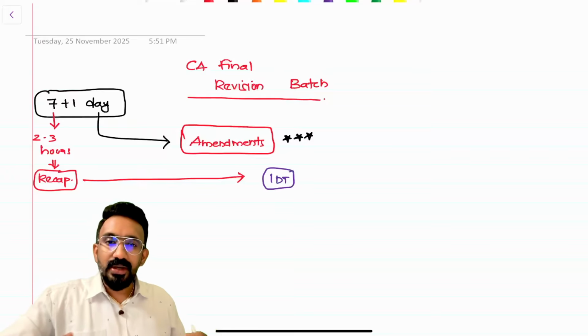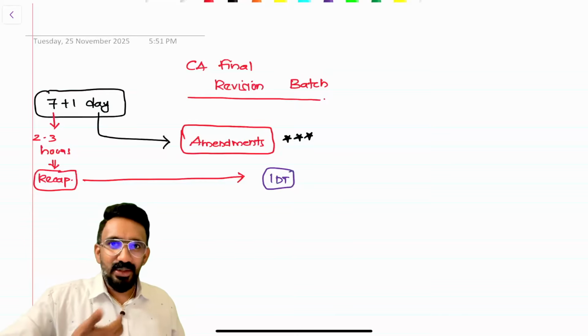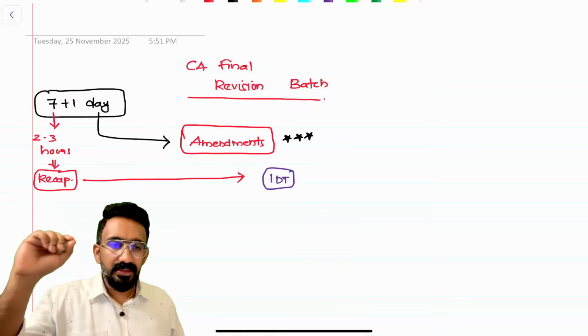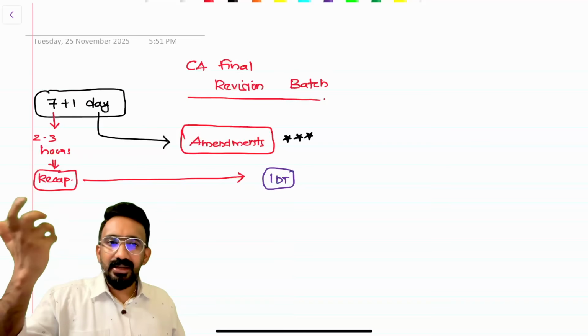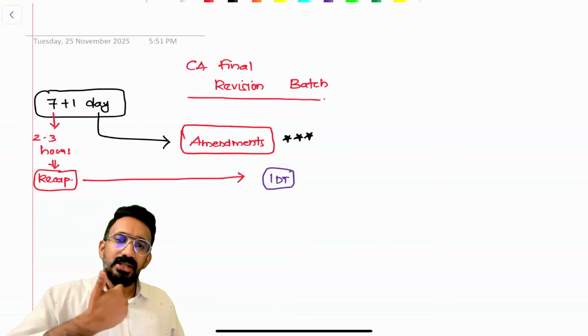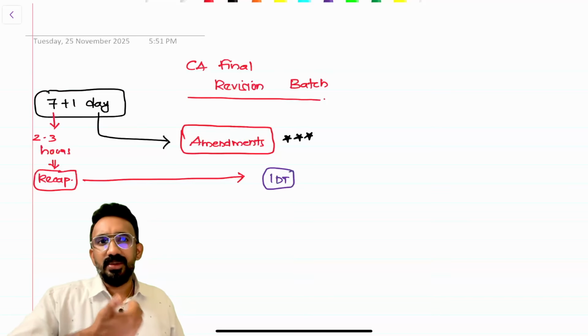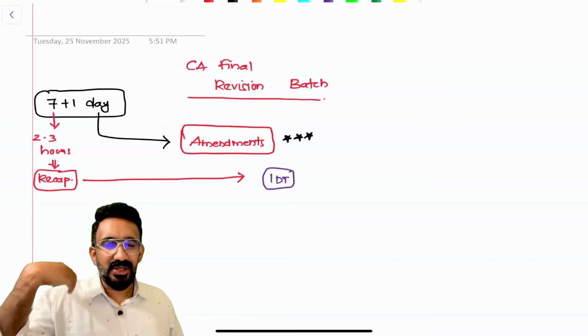Next question, would you cover 100%? No, I'm not going to cover 100%. I'm going to cover what is going to be most tested in the exam. That's the recap that we're going to do. But we will try to cover whatever maximum is possible. There are a few topics that I can cover faster and easier. I believe that some topics you might even plan to skip in your examination. I might be able to cover that.